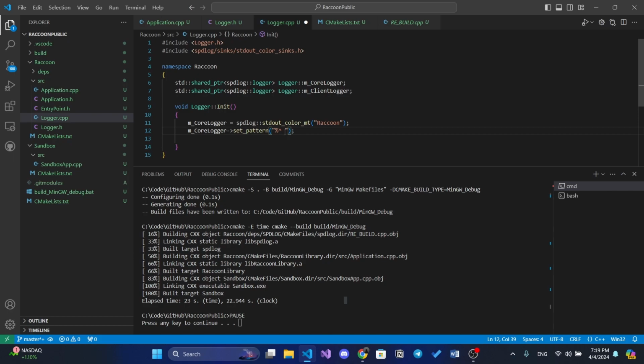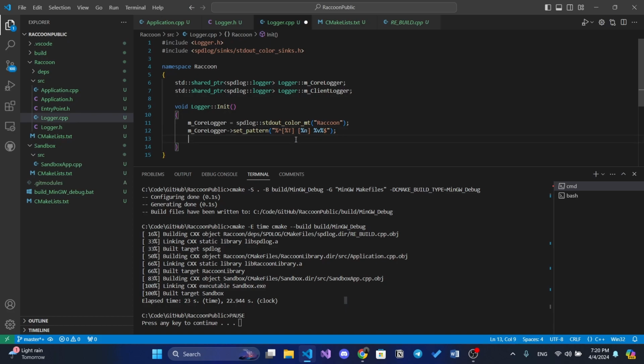So this sign is the begin of our color, and this is the end. Also we need something here, which will be the square brackets, and t is the time. Then n is the name of our logger, it will be Raccoon, and then v is the message, so our actual message, and we can type it like this.